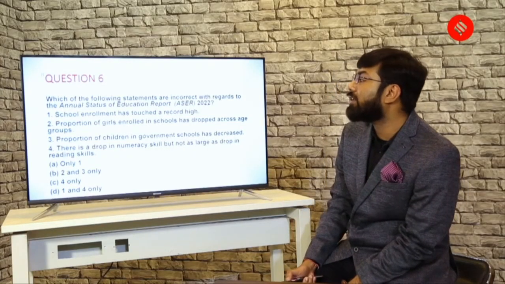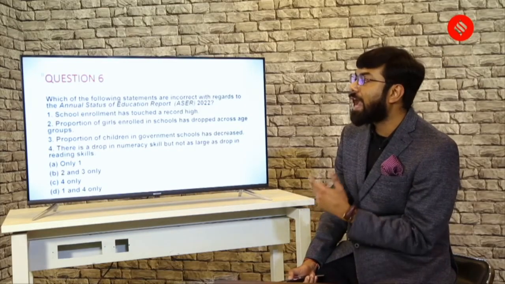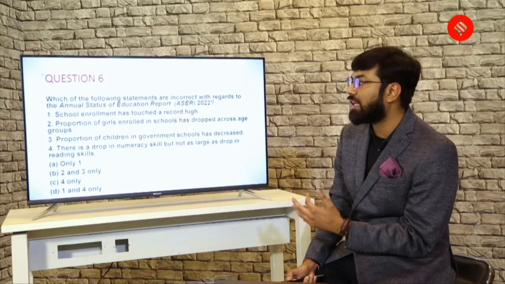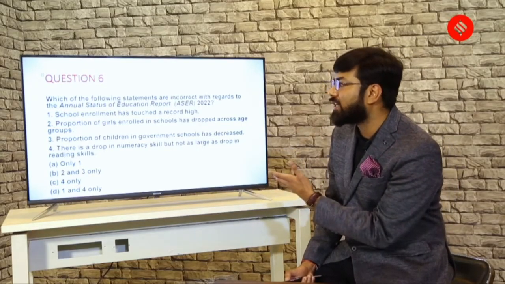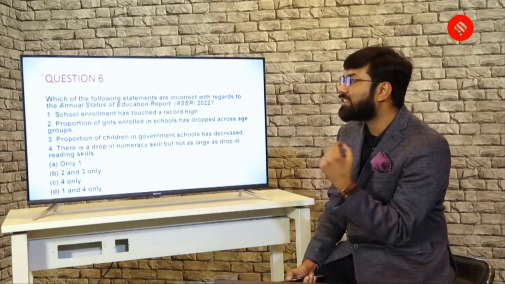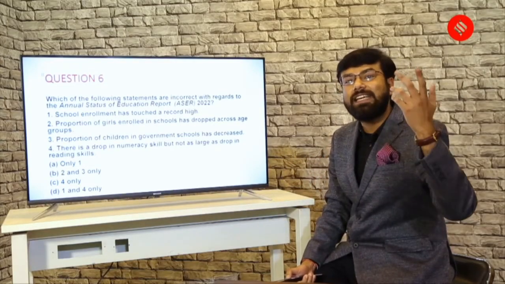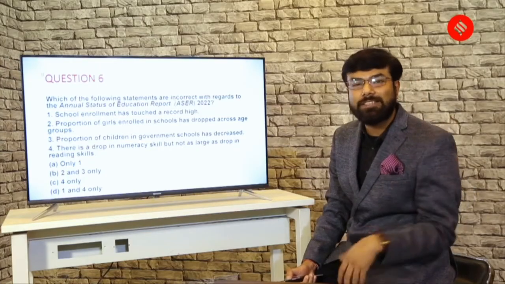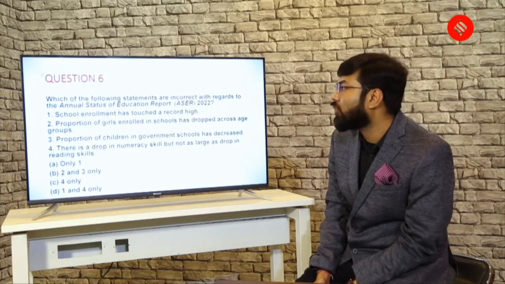Please remember that there are statements which are straightforward, and the second important point is that there is no data or there are no figures or numbers mentioned here. It will just test the relativity, whether it's increasing, decreasing, or the same as earlier. These kinds of things will test your knowledge.